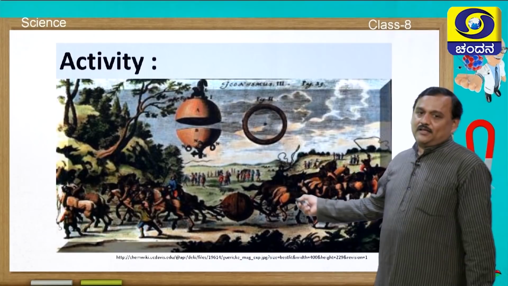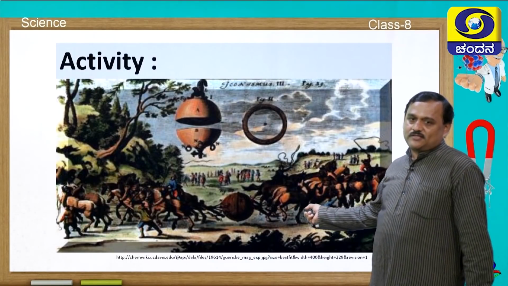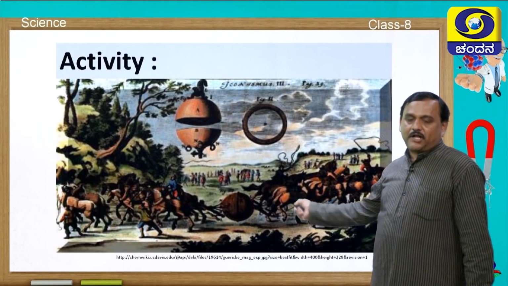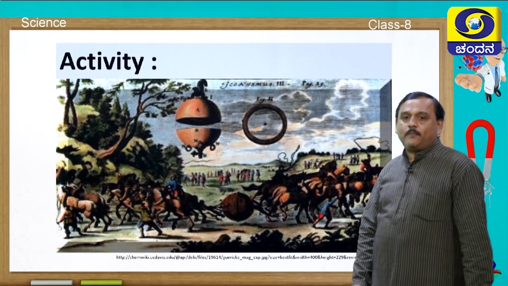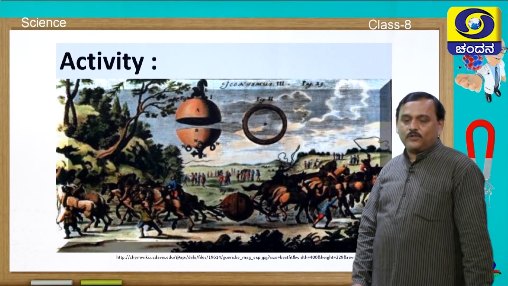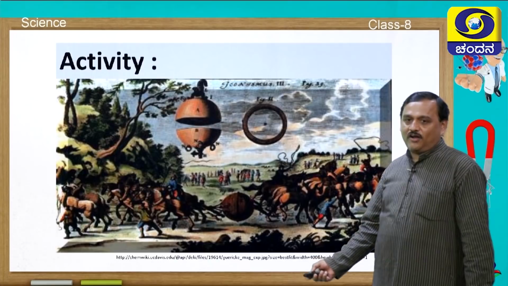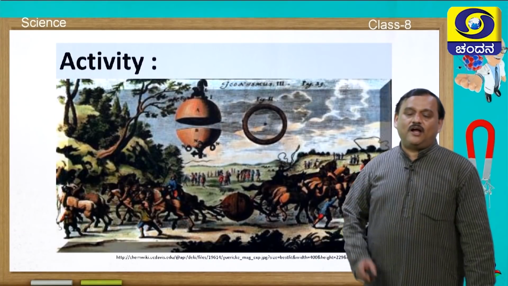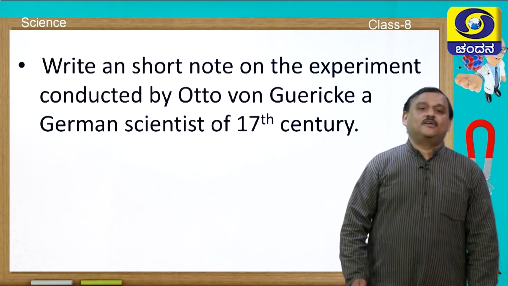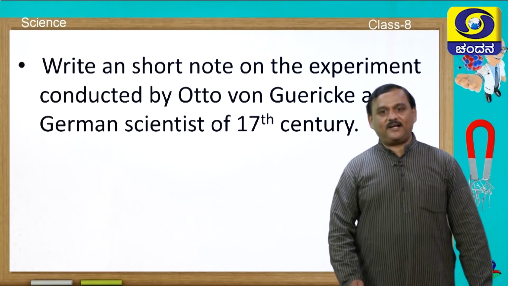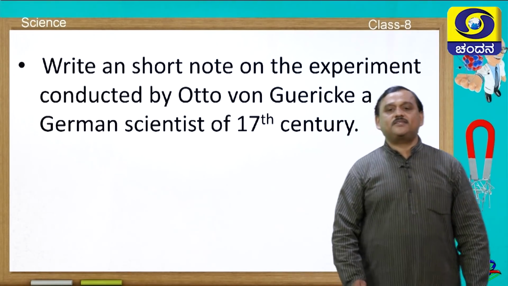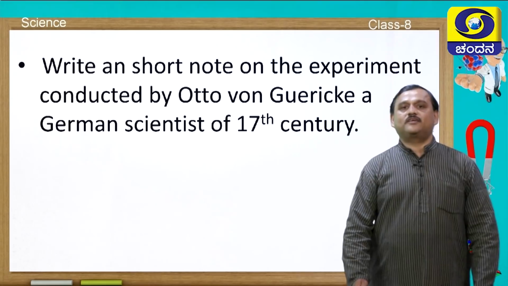See, so many horses on both sides are trying to pull the sphere apart. Were they able to pull it apart or not? You have to find it out, and write a short note on the experiment conducted by the famous scientist Otto von Guericke.